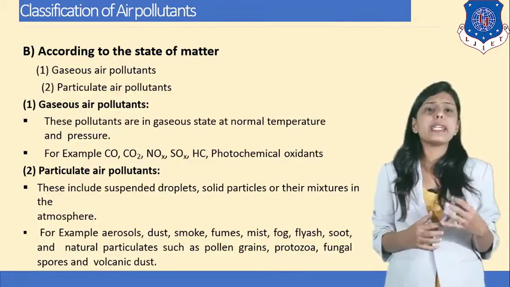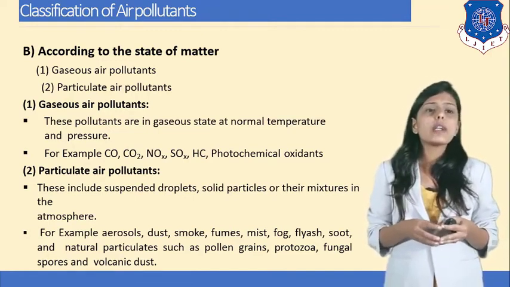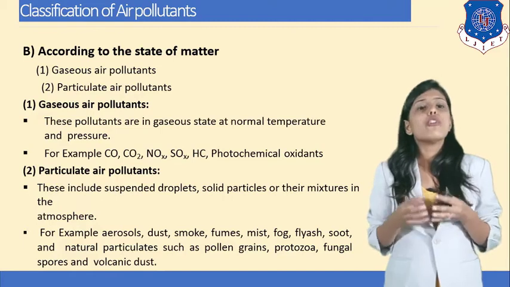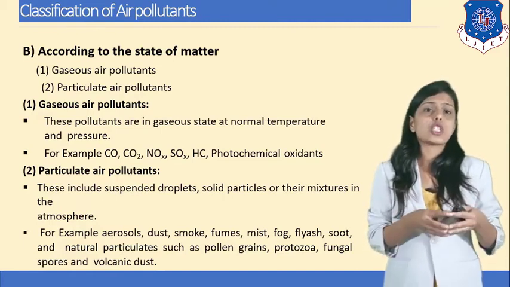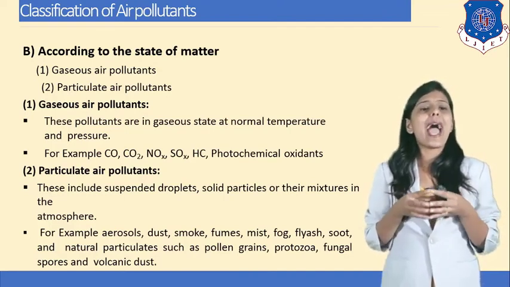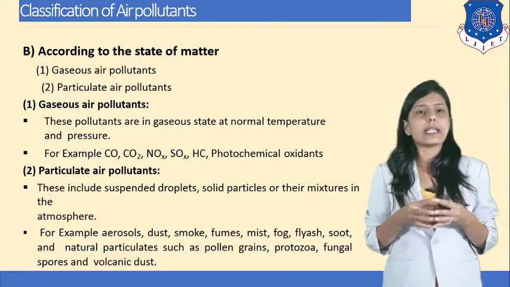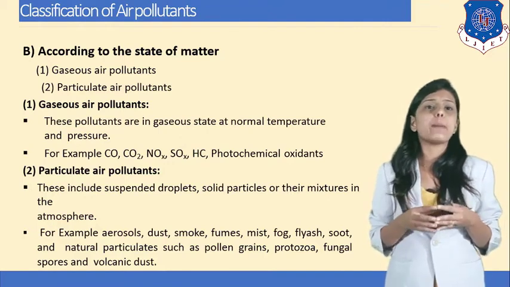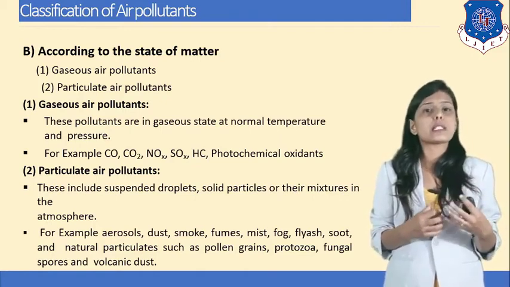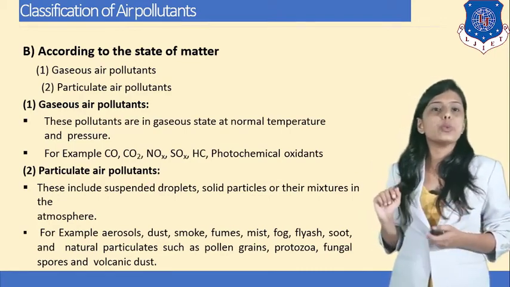But what do you mean by particulate air pollutant? These include suspended droplets, solid particles, or their mixture in the atmosphere, and they are known as particulate air pollutants. For example, aerosol, dust, smoke, fume, mist, fog, fly ash, soot, and natural particulates such as pollen grains, protozoa, fungal spores and volcanic dust are known as particulate air pollutants because they are not in gaseous form but can be in solid form or in the form of suspended droplets. So that's why they are known as particulate air pollutants.